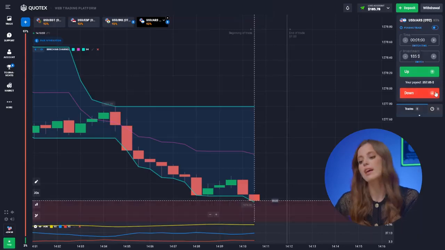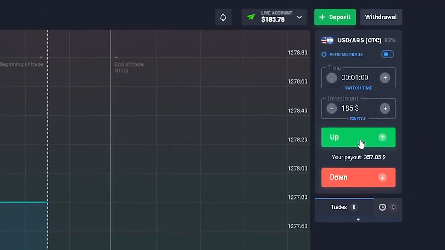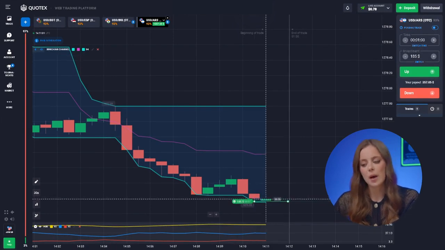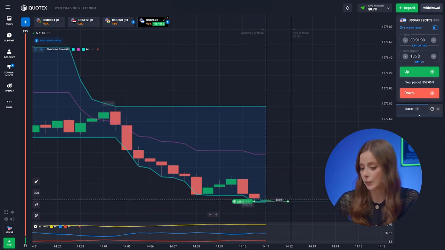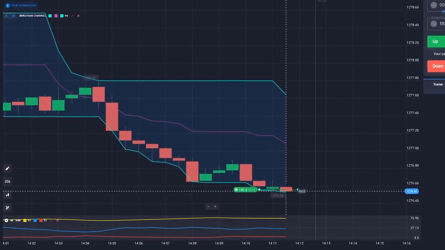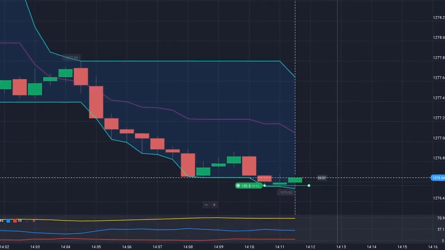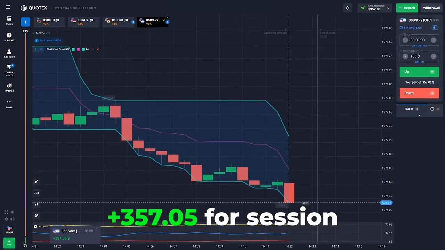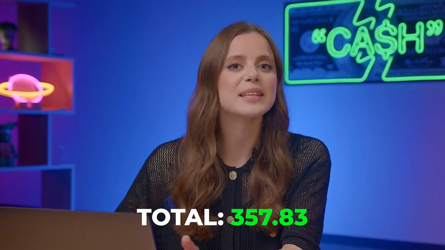The US dollar and the Argentinian peso, hitting higher. ADX indicators show some uncertainty, but the Donchian channel indicates the downward movement will continue. 357 in the back, all thanks to my experience and correct trend identification.